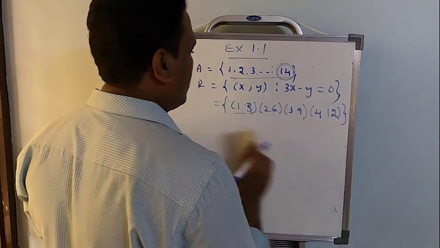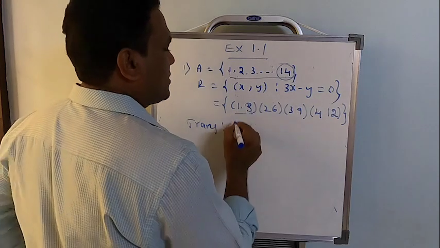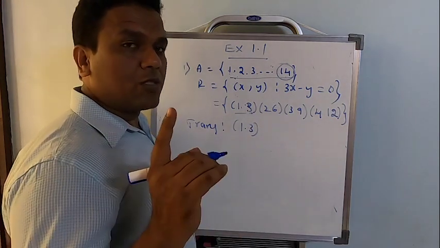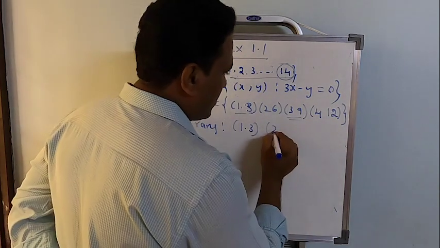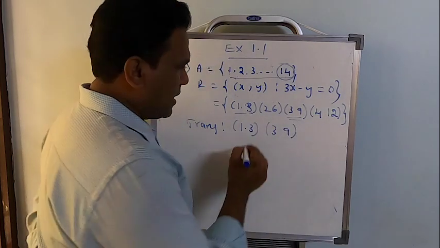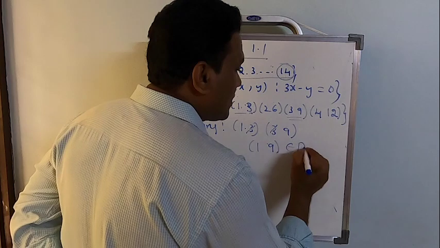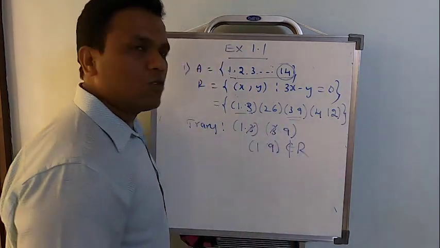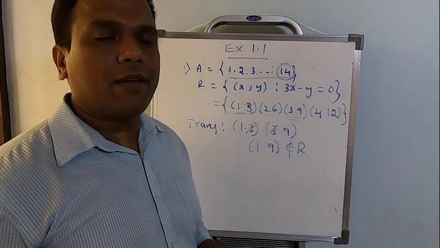Now let's go for transitive. To check for transitive, start with (1, 3). Your next ordered pair should start with 3, and there is only one ordered pair which is starting with 3, (3, 9). If you eliminate the common element, what's the remaining? (1, 9). Does this belong to R? Have a look here. (1, 9) does not belong to R. Therefore, the given relation is not going to be transitive.